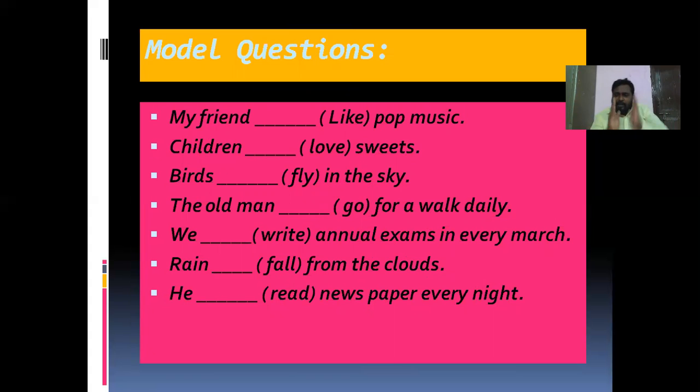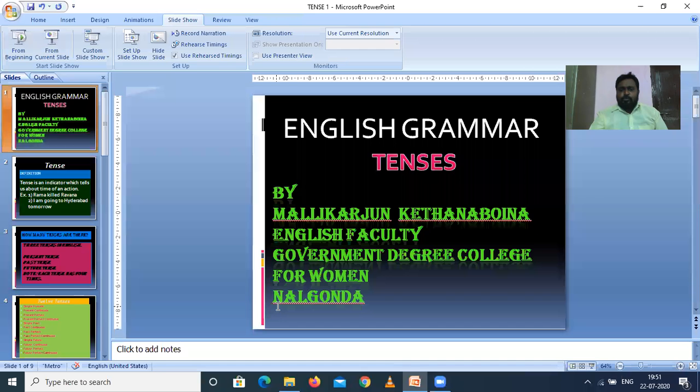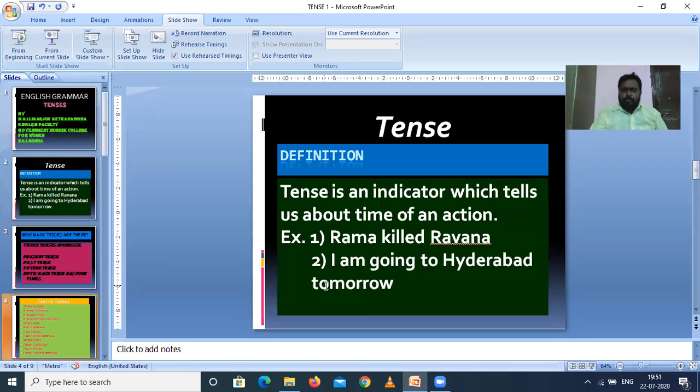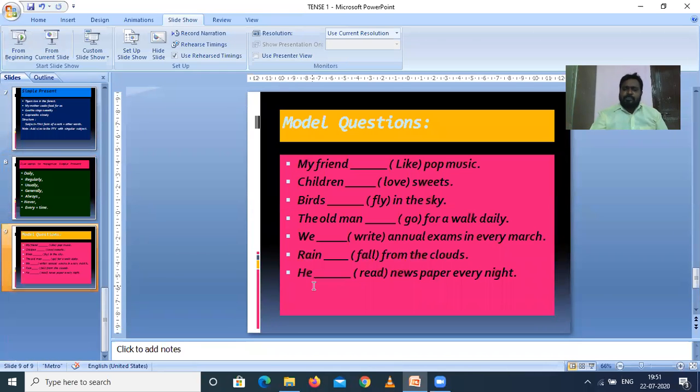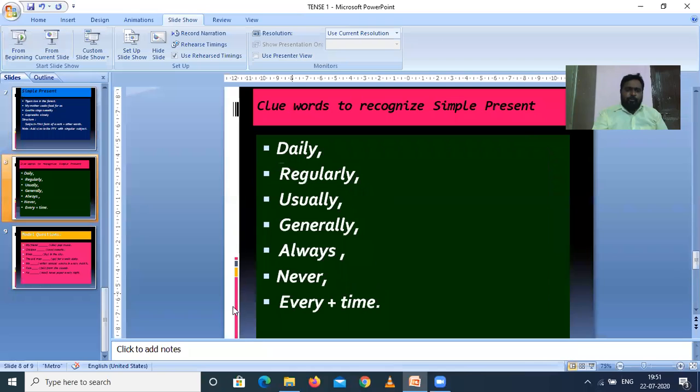After writing like in simple present tense, every time we have to check what the subject is. We have to remember the note. Already we have seen the note, no? What is the note that we have? If the subject is third person singular, then we have to add s or es to the first form of a verb.